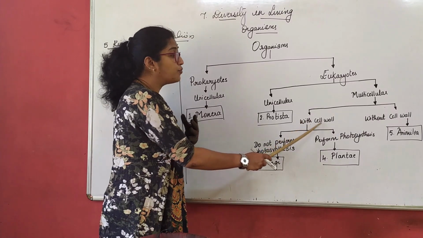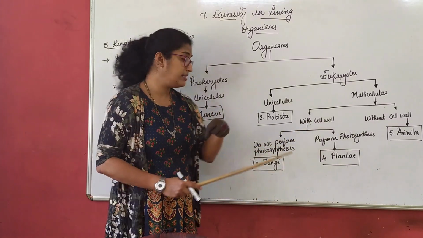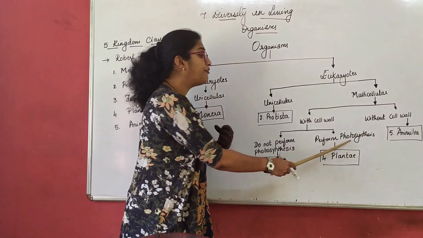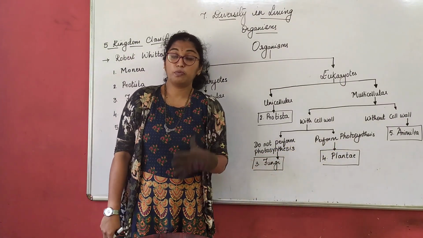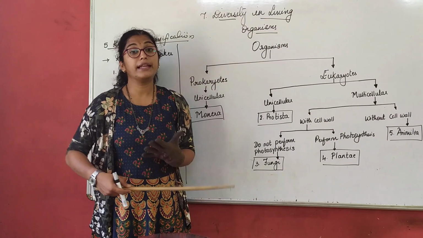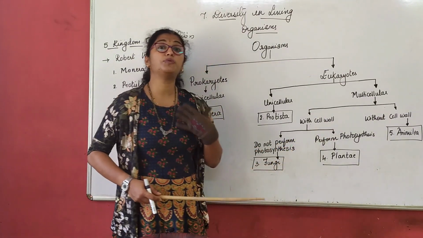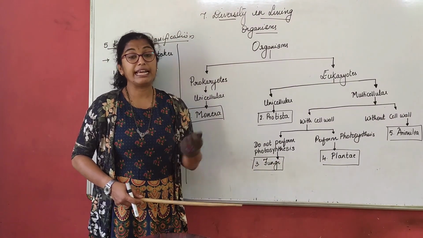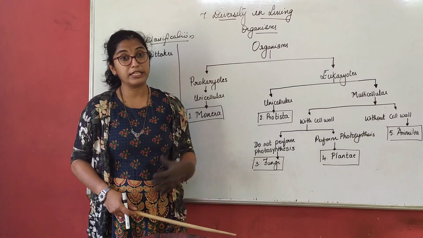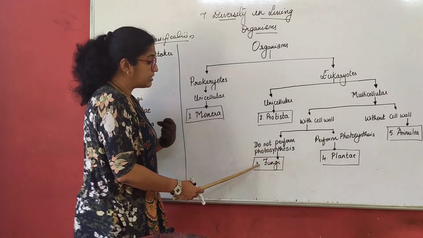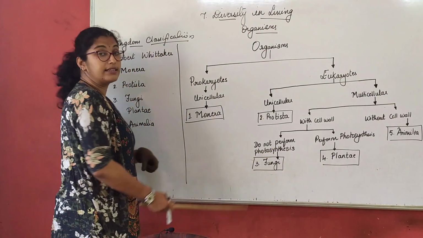Now when we talk about with cell wall, there are plants which do not perform photosynthesis. There are few which do not prepare their own food. They are not photosynthetic. There are plants which perform photosynthesis. Again, simple plants and complex plants. So the ones which do not perform photosynthesis are the third one, that is Fungi.